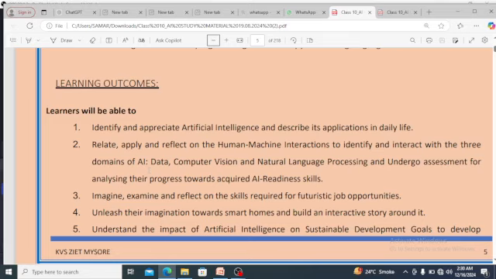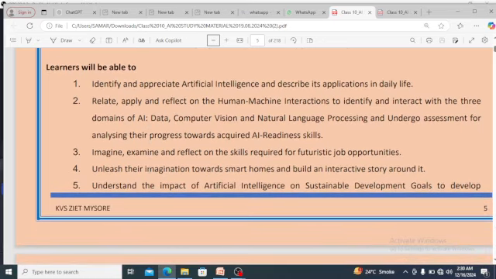For analyzing their progress towards acquired AI readiness skills. Now we'll study, imagine, examine and reflect on the skills required for futuristic job opportunities. Unleash their imagination towards smart homes and build an interactive story around it. Nowadays, when we see movies, we see that movies are also very technically good. Means AI is there. I have seen many ads where people are using a home cleaner. The home cleaner they are using is automated. So anything which is automated is there with the help of AI.